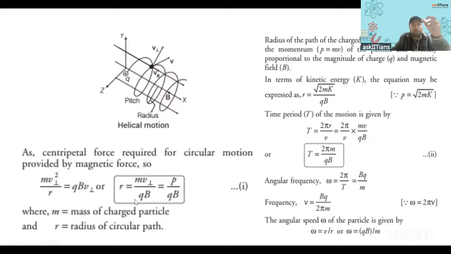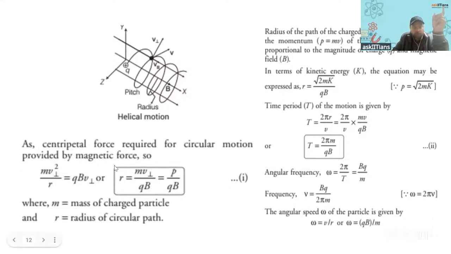Right? So what we do here, you see, this is the radius of the circular path. Here also the formula is mv by qB, but in v we only put the value of v perpendicular, the perpendicular component's value, because it is only responsible for the circular path. Right? So this formula is important.